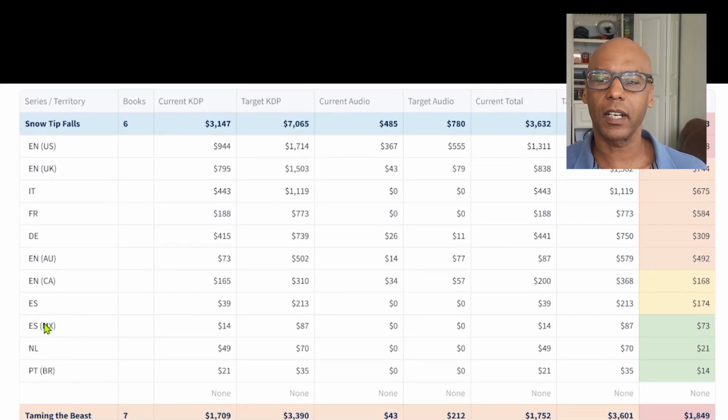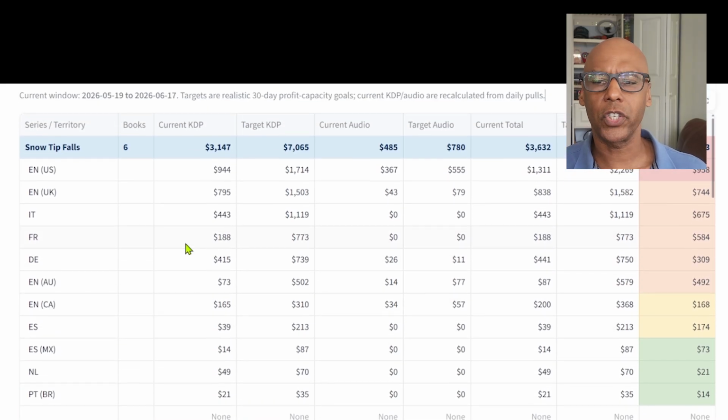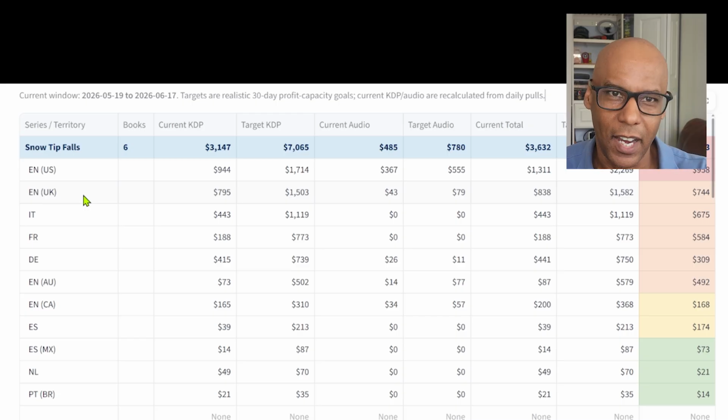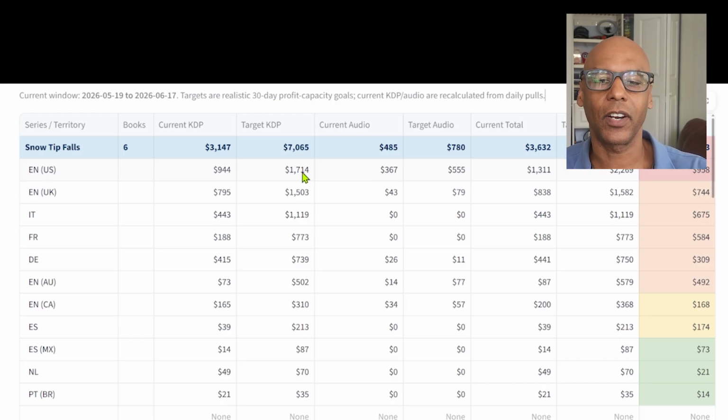And if you look down here, this is what the project manager looks at to determine where it should run ads next. Because my male romance project manager AI knows that it has a gap that it needs to fill between what it's currently earning and what it has to earn to get to my ultimate goal.